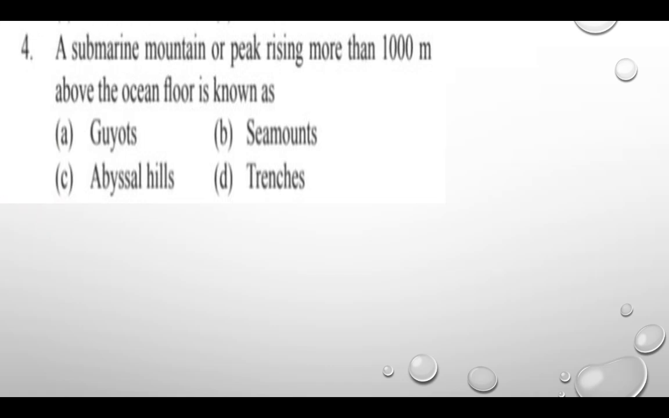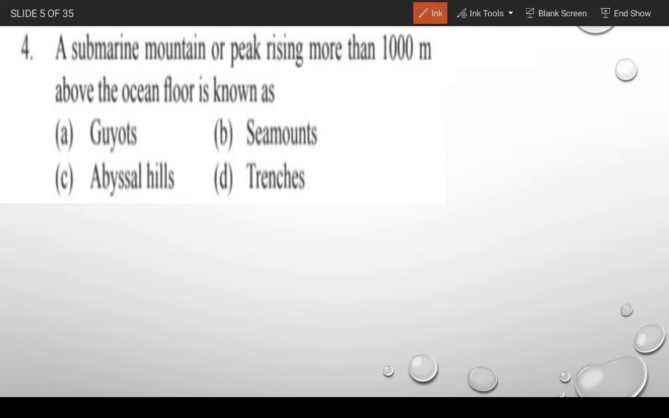Fourth question: a submarine mountain or peak rising more than 1000 meters above the oceanic floor is known as A. Guyot, B. Sea mount, C. Abyssal hills, and D. Trench. So according to you, which one of the following is the correct answer? So gentlemen, the correct answer is sea mount. Sea mount is the correct answer for this question.